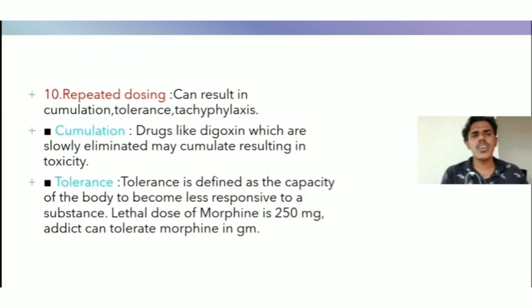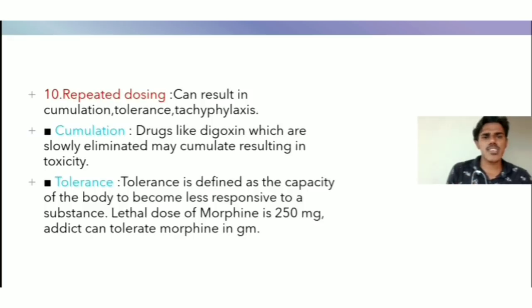Next one is repeated dosing. Repeated doses can result in cumulation, tolerance and tachyphylaxis. Cumulation means drugs like digoxin, which are slowly eliminated, may accumulate and result in toxicity. Okay, that will lead to digoxin toxicity.